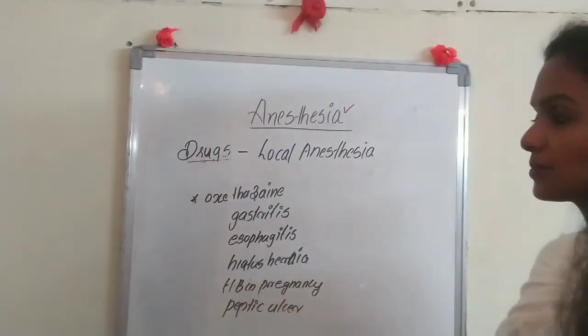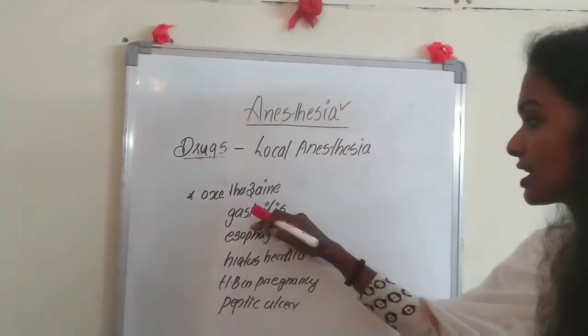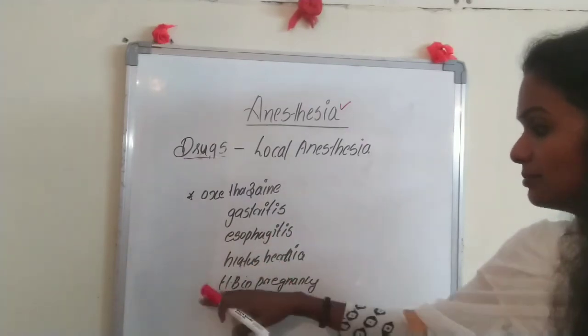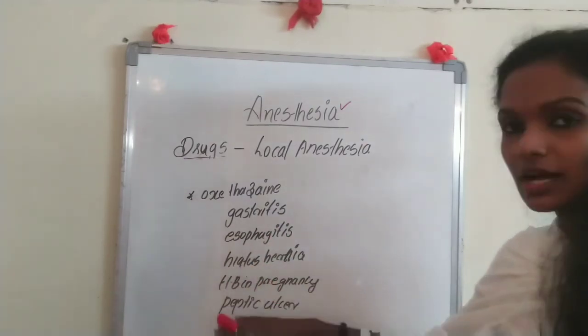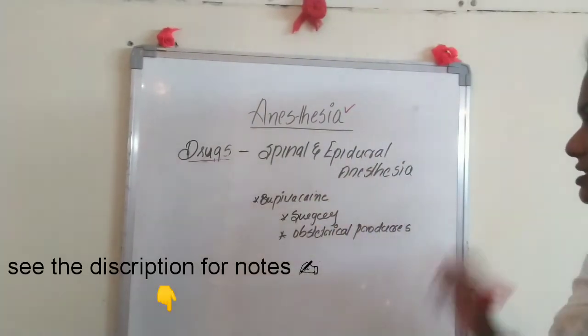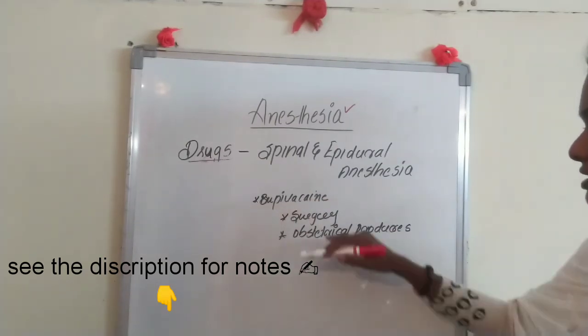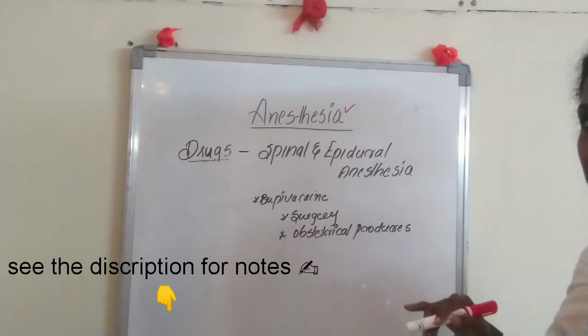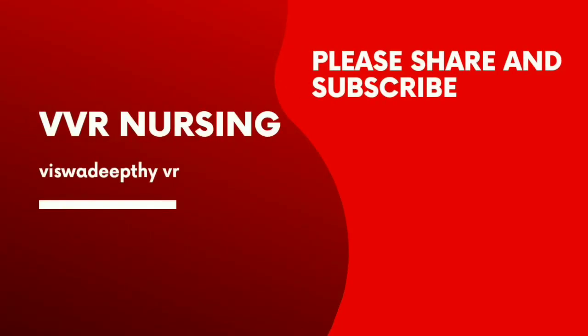Cimetidine, which is used for the immediate relief of gastritis, esophagitis, hiatus hernia, heartburn in pregnancy, and peptic ulcer. For spinal and epidural anesthesia, that is bupivacaine, which is used for surgery and any obstetrical procedures.